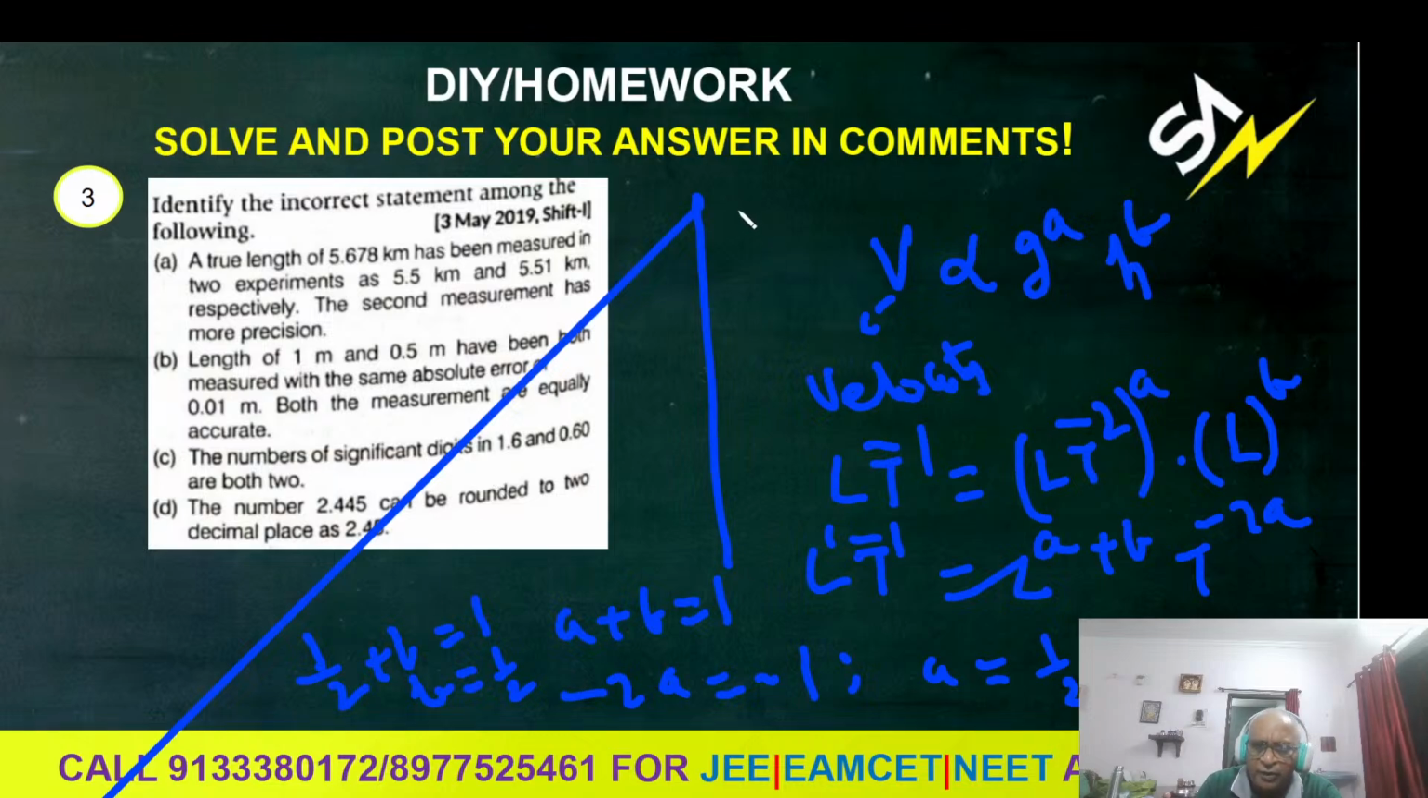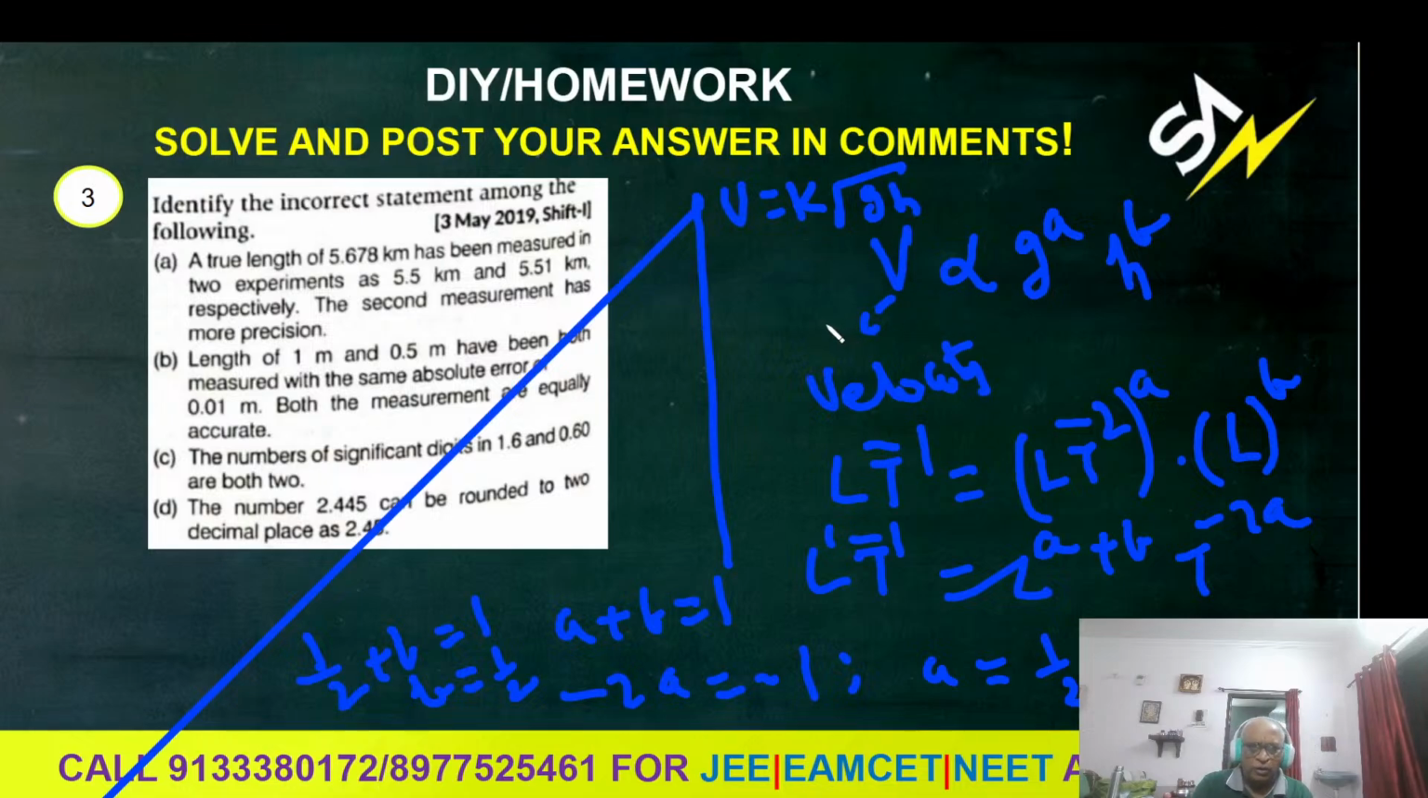Then what is the answer you are going to get? V is some constant k times g to the power half, h to the power half, that is k root gh. You know, the velocity of a freely falling body after falling through a height h is under root 2gh. So k is root 2. V is under root 2gh. That is the sample problem I did.